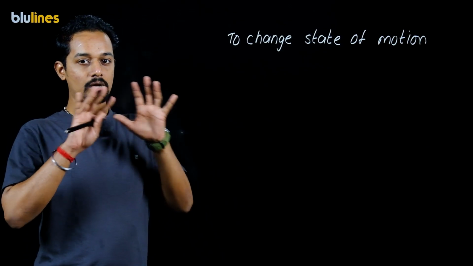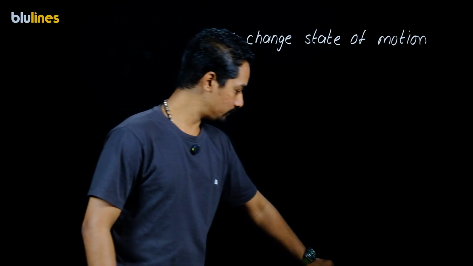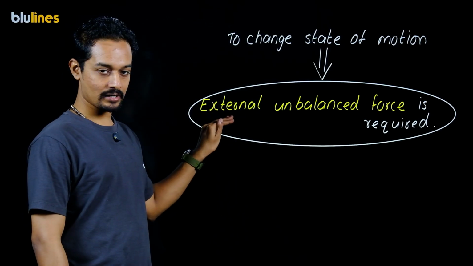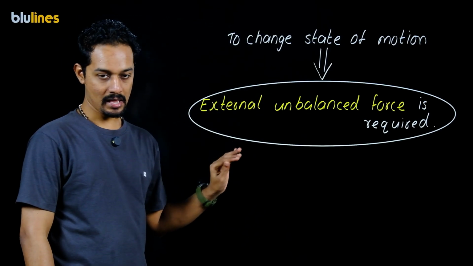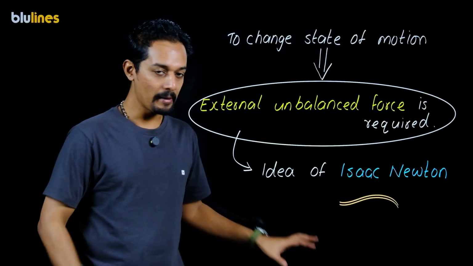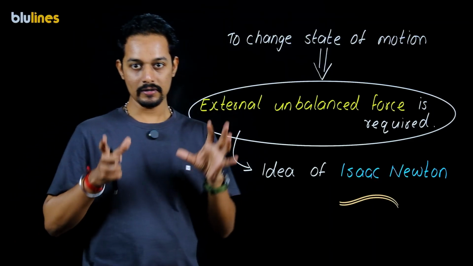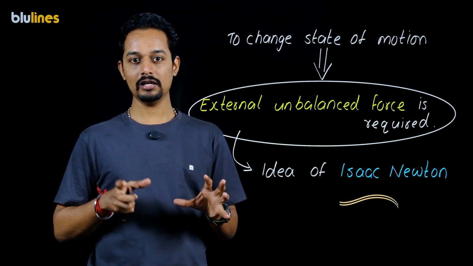Let's try to combine all these observations in a proper statement. To change the state of motion, therefore, we need an external unbalanced force. This was the idea of Sir Isaac Newton. Based on this idea, he formulated three laws. So in this section, we will be discussing these three laws in detail.